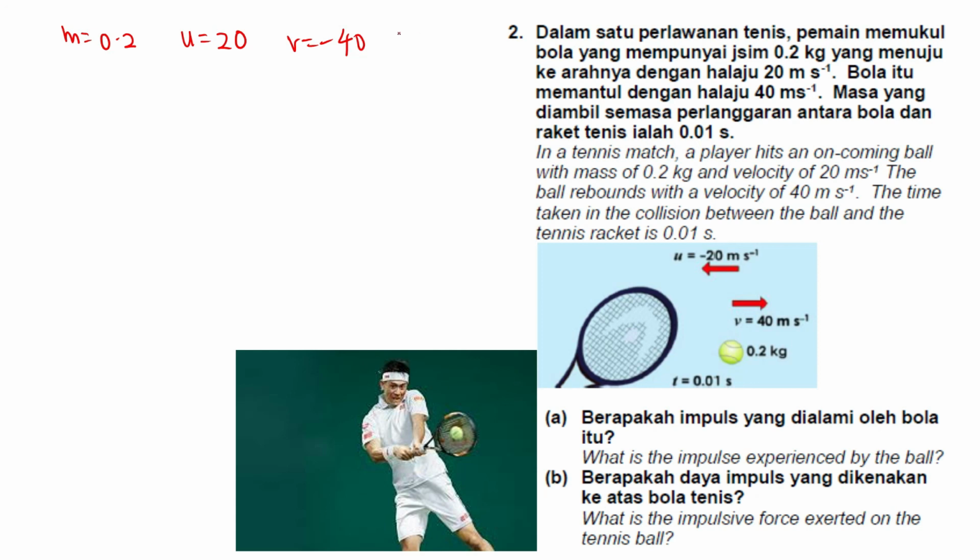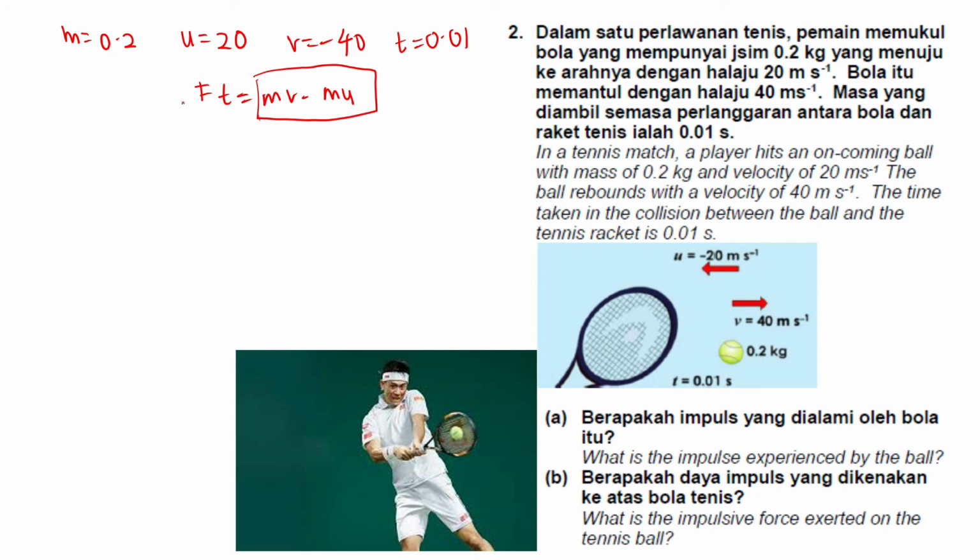Okay, and then the time here is 0.01. The question asks you to find impulse, so we write the formula of impulse. Based on the information given, you cannot use Ft because there is no force given. Only they give you the time, right? But they give you the v and the u, and you also have m. So you can use this side.